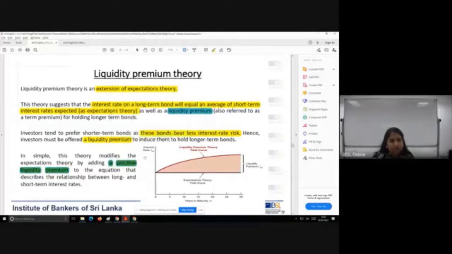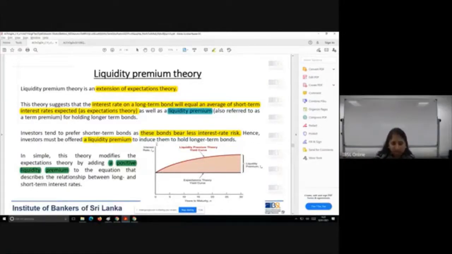Can liquidity premium be negative? No. When the maturity is longer, you have to give a higher liquidity premium. So it has to be always increasing. It cannot be decreasing. That's why I have used the term positive liquidity premium.